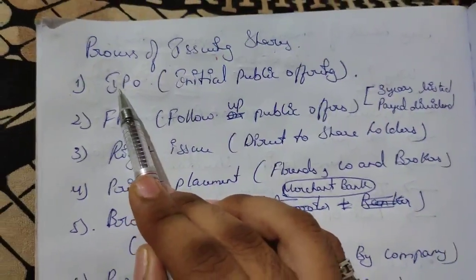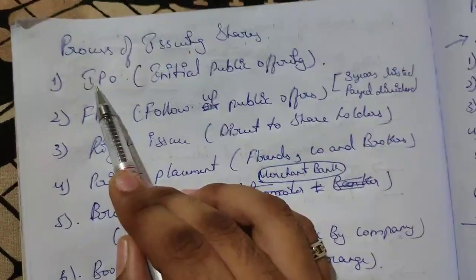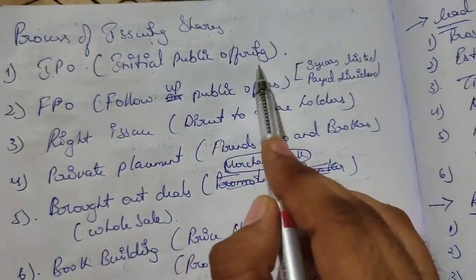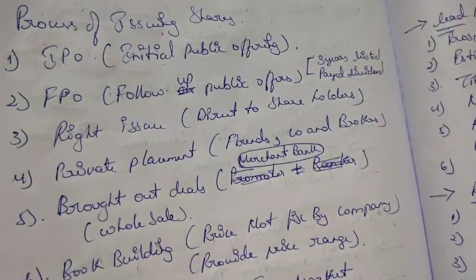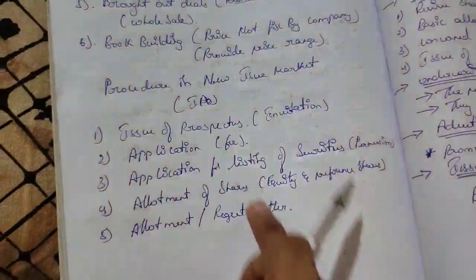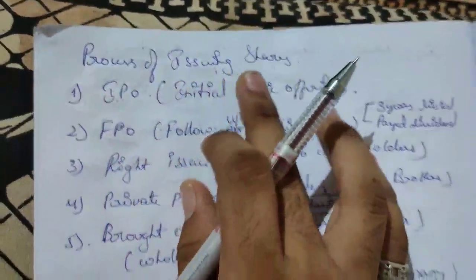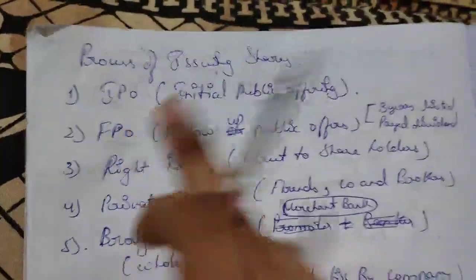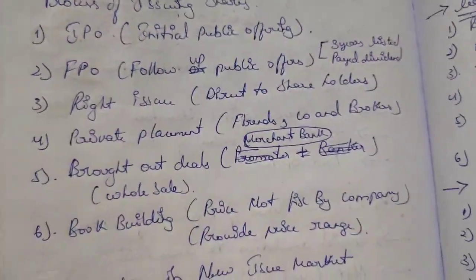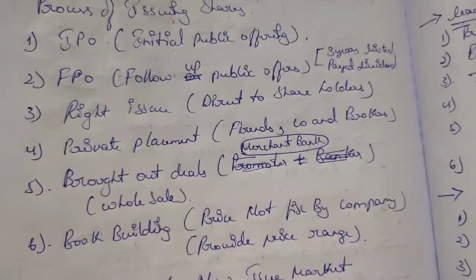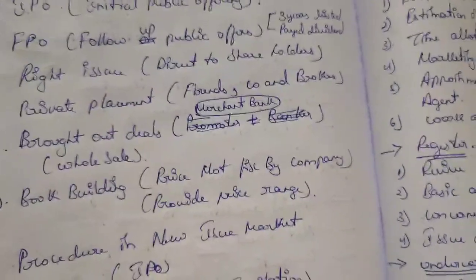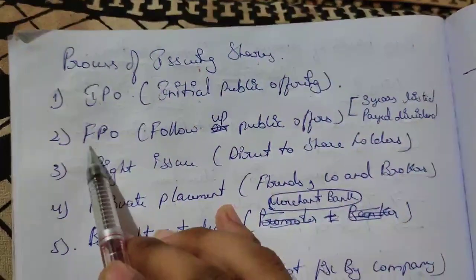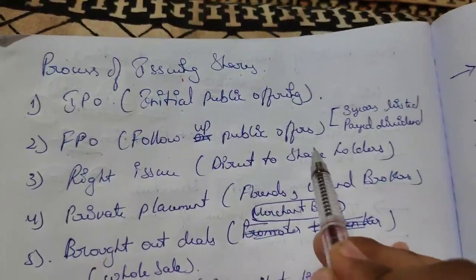First is IPO. As I said in the first video, we'll know the further details also. That is initial public offering. Initial public offering has some procedures which we'll learn in the next video, because this video is very lengthy. We'll continue in the next video. So, the processes of issuing shares: first is IPO, initial public offering. Initial public offering means when the company is fresh, newly started, then it can do this IPO. Next, FPO, follow up public offers.